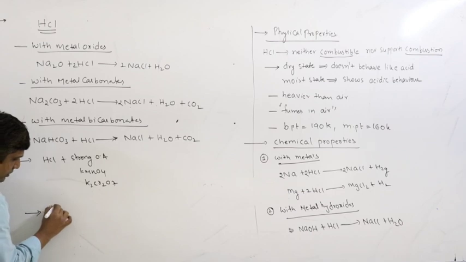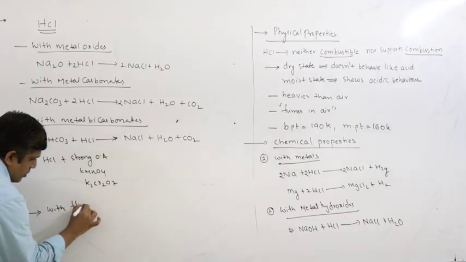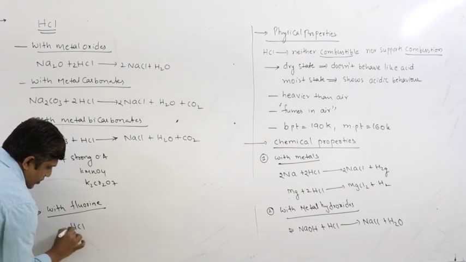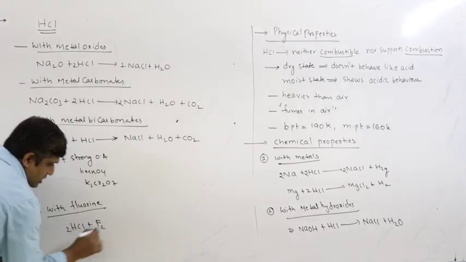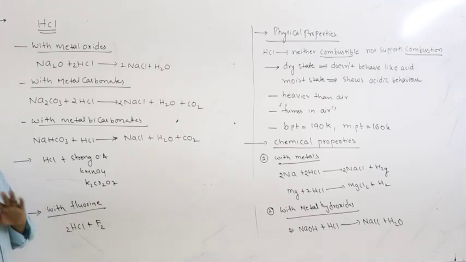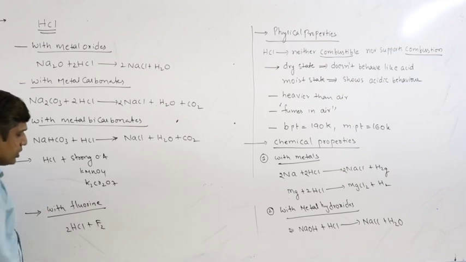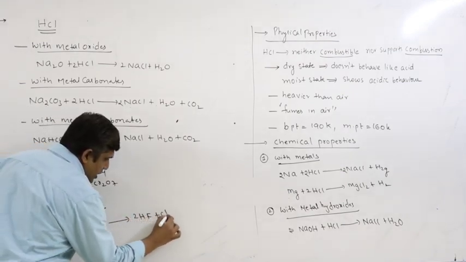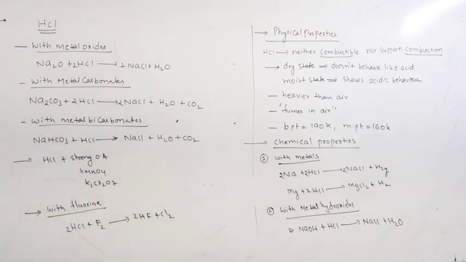With fluorine, HCl reacts. Fluorine is a strong oxidizing agent, it can liberate chlorine from HCl, but bromine and iodine cannot liberate it because they are weaker oxidizing agents than chlorine. So, HCl reacts with fluorine to form HF and Cl2 gas.